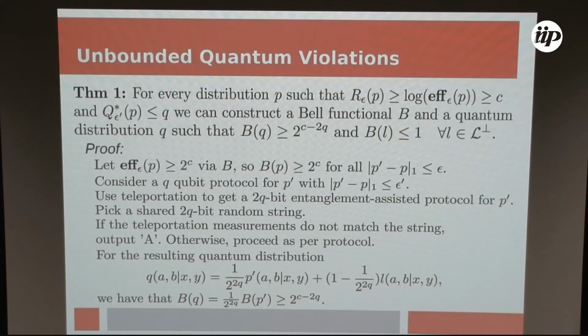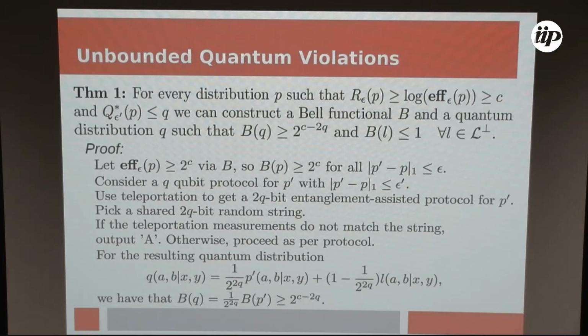Now, what is the value of the Bell functional that we get from the linear program on this quantum distribution? Well, since B does not have coefficients on this new output A, the value it takes over this local distribution, for which for every xy, at least one of A or B is the abort symbol with probability greater than 0, is 0.